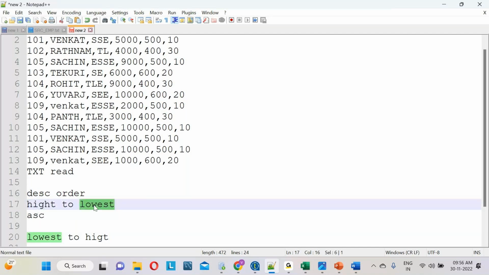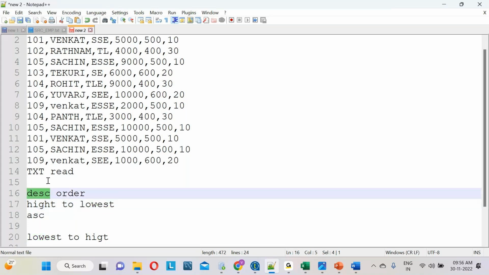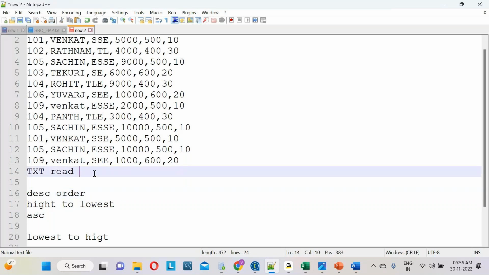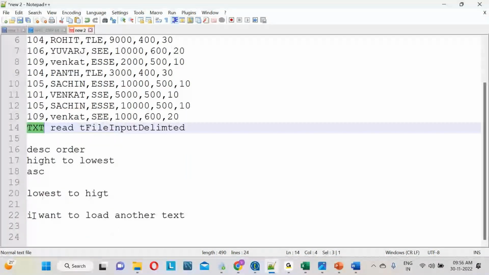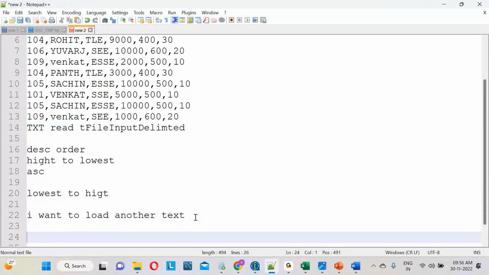How to do it in Talend? To sort the data or read the data, we have to use some components. I want to read the text file, so there is a component in Talend, tFileInputDelimited. By using the tFileInputDelimited component, I can read the text file. I want to generate another text file, so we have to use the tFileOutputDelimited component.